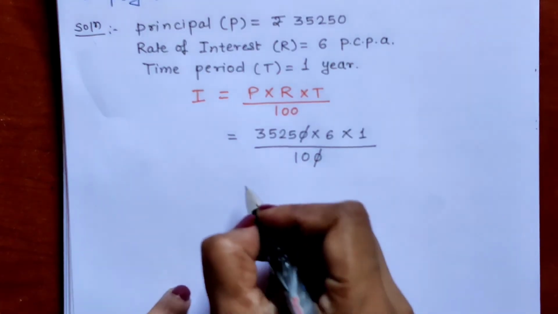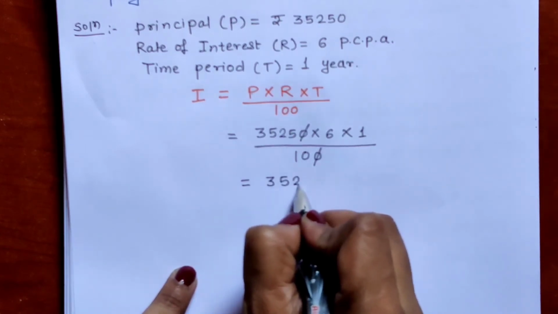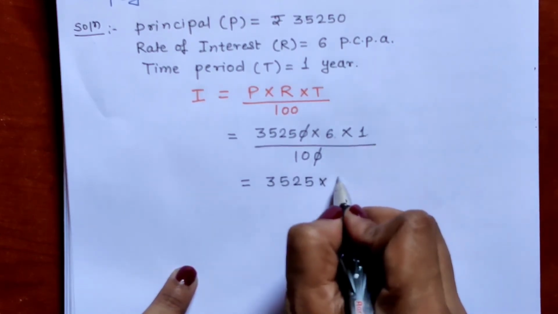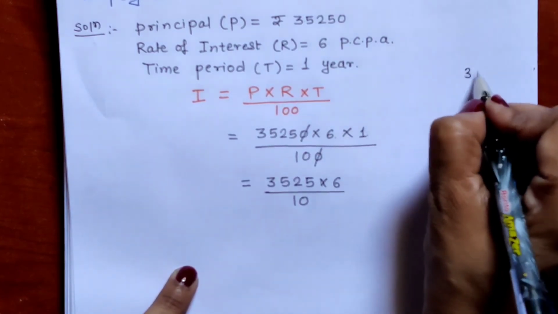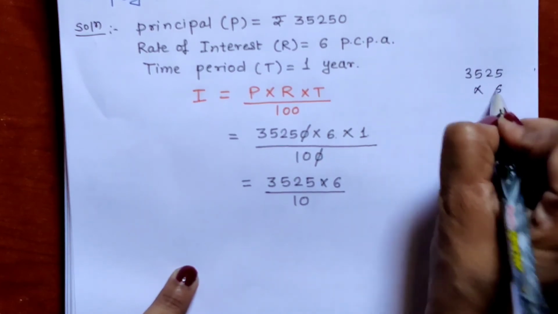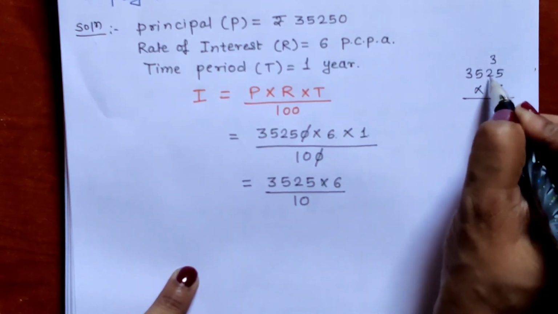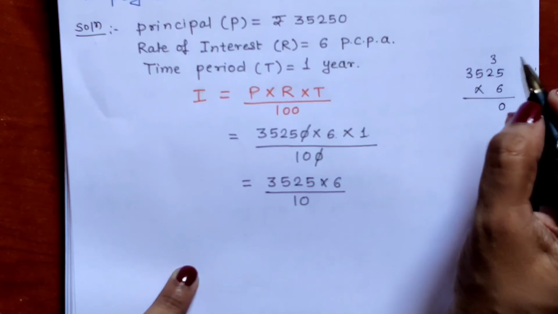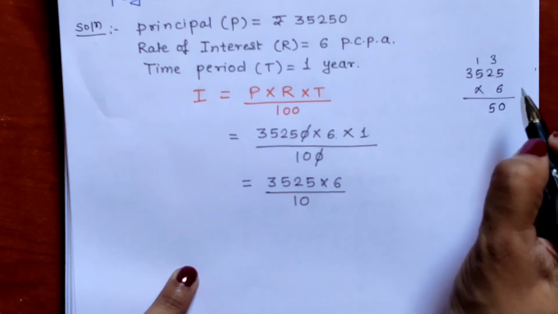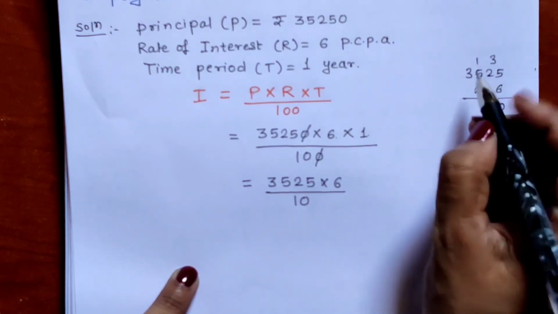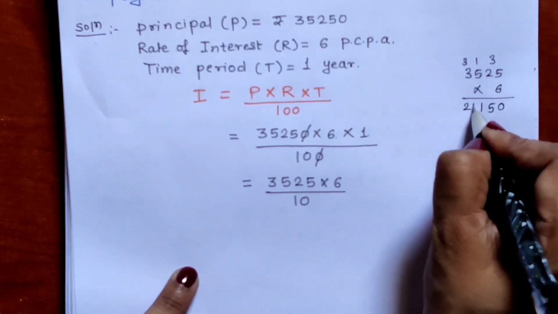Okay. So numerator what is there? 3525, 3525 multiply by 6 ones are 6 upon 10. We will first multiply this. 3525 multiply by 6. 6 fives are 30, 0 written, 3 carried over. 6 twos are 12, 12 plus 3, 15, 5 written, 1 carried over. 6 fives are 30, 30 plus 1, 31, 1 written, 3 carried over. 6 threes are 18, 18 plus 3, 21.